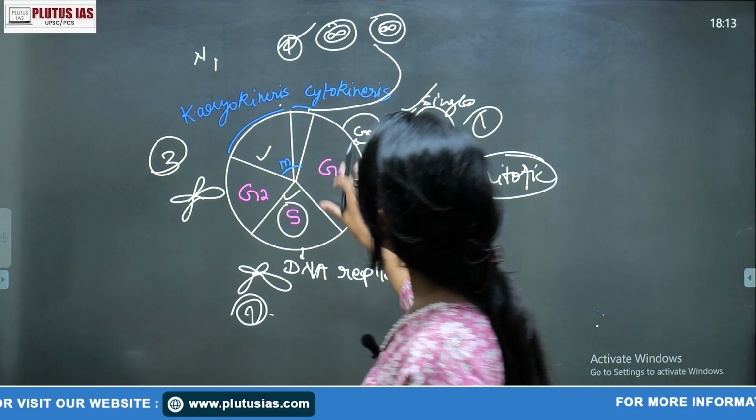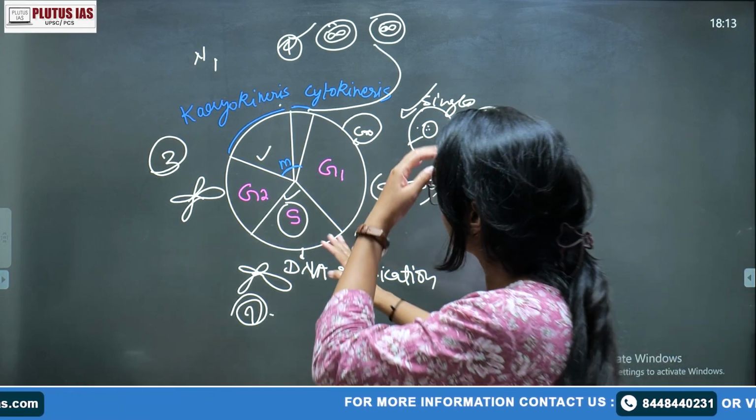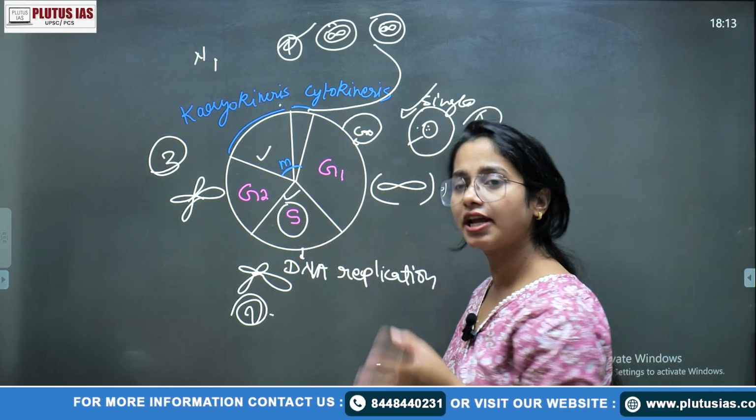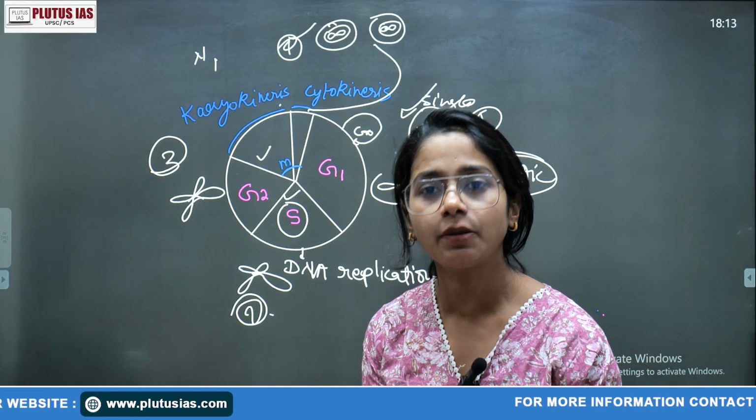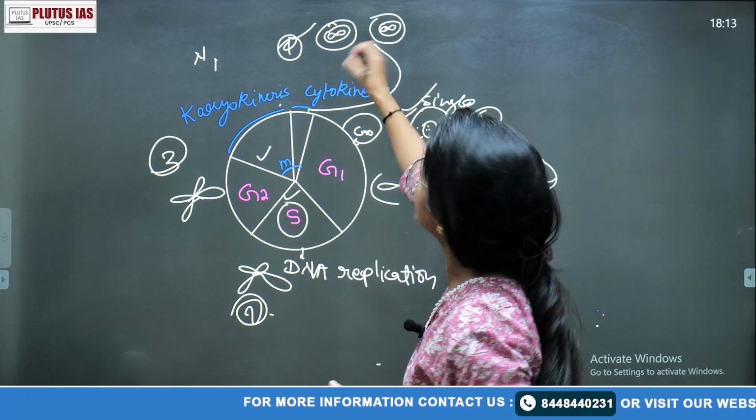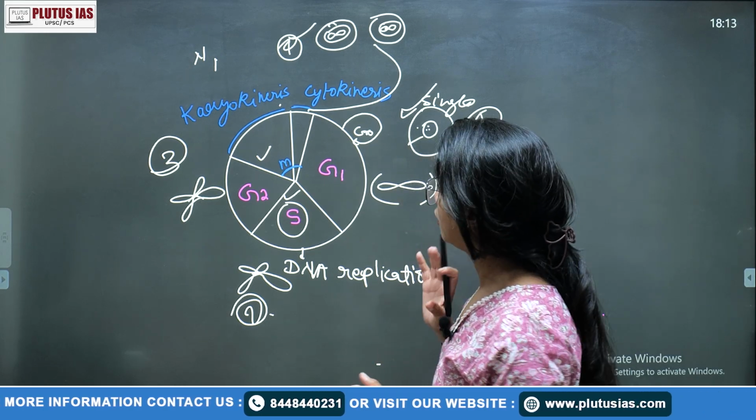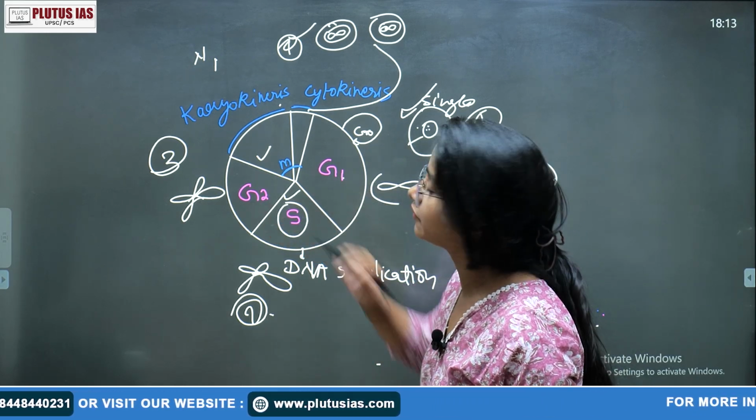So ma'am, what happens in that G1 and G2 phase? Okay, we got it that in S phase there is a DNA replication. The content of the DNA which is present in the nucleus becomes double to divide equally in the daughter cells. Okay, got it? Okay, fine. So what happened in that G1 and G2 phase?